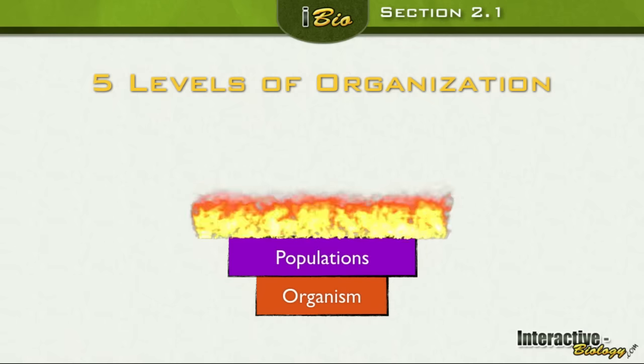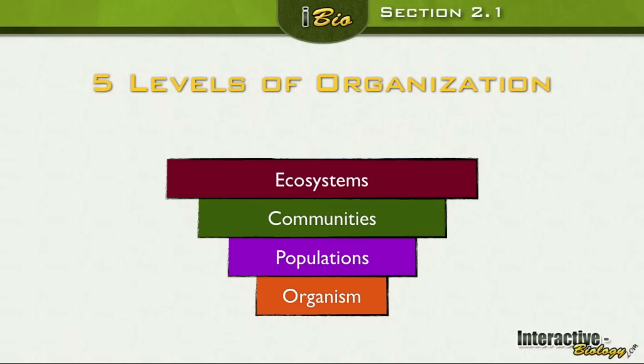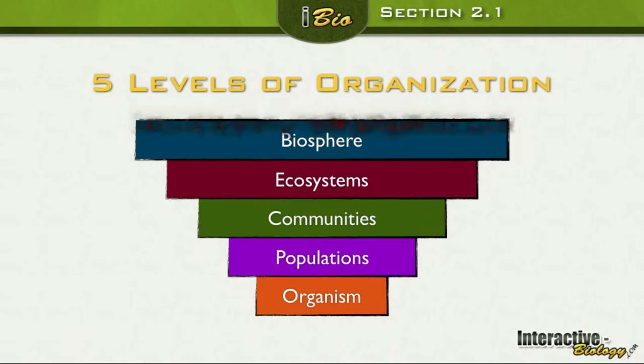All right. The third level is what? Community. And the fourth level would be? Ecosystem. And the last level would be? Biosphere. So the 5 levels are organisms, populations, communities, ecosystems, and biosphere. And we're going to know that today without having to look at it again.